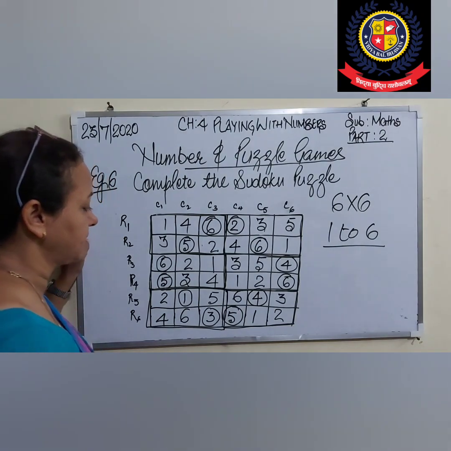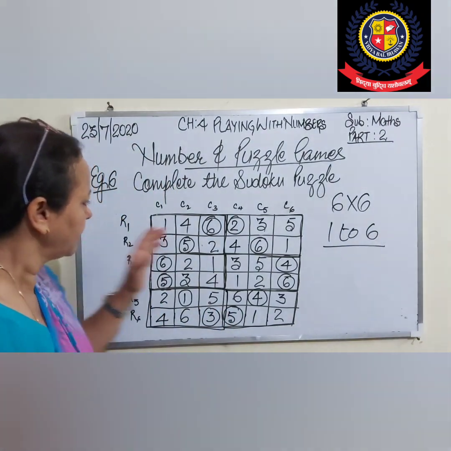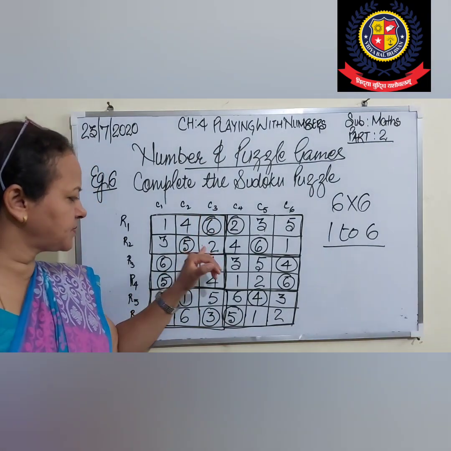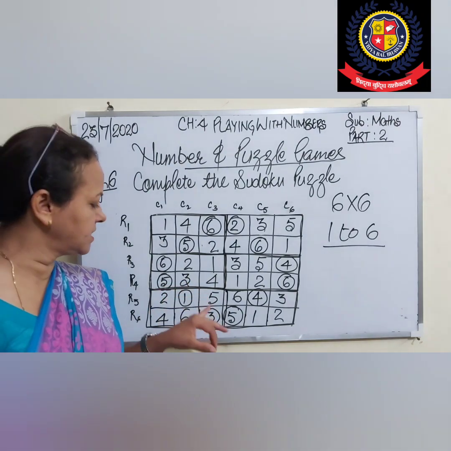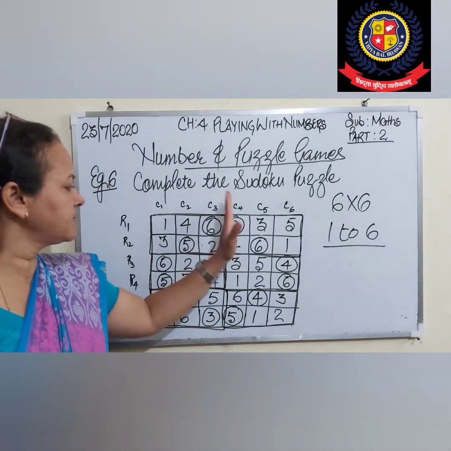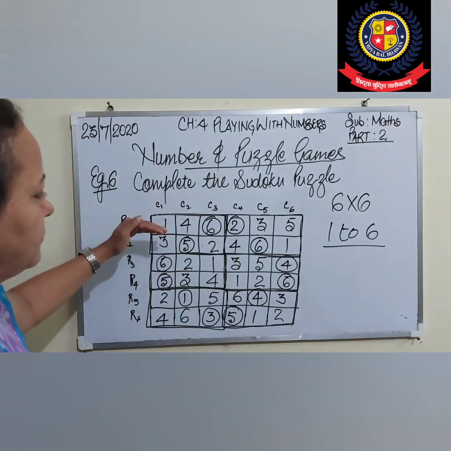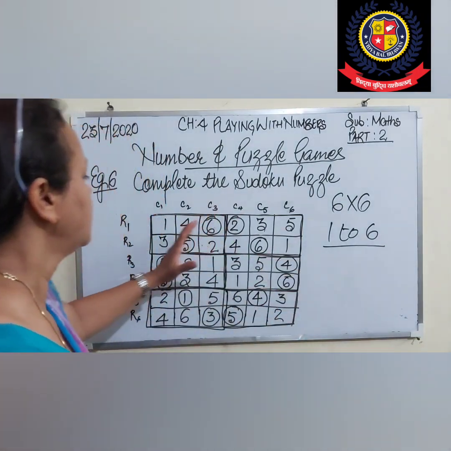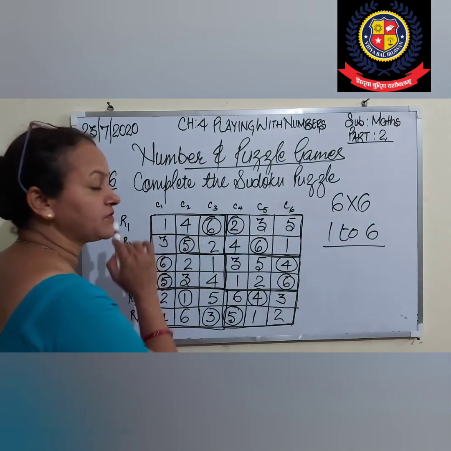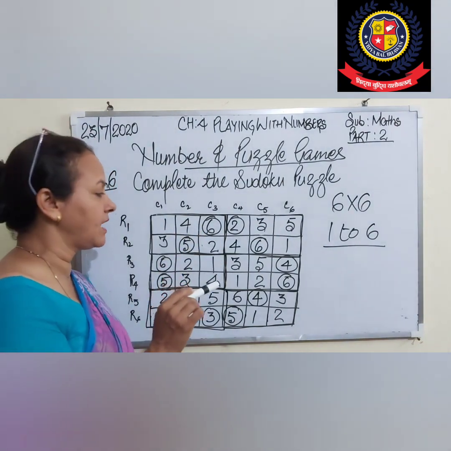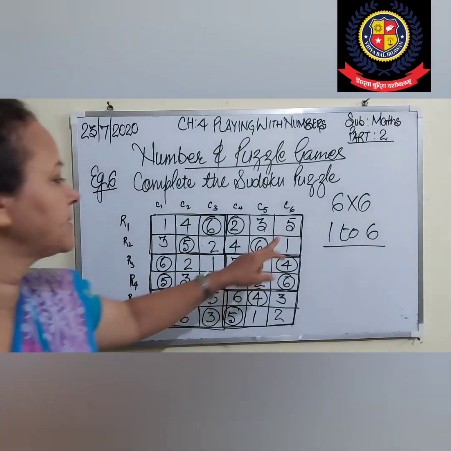Okay, now what is remaining? I am having 4 and 5, so I tried 4 and 5. When I check, 6 plus 2 is 8, 8 plus 1 is 9, 9 plus 4 is 13, 13 plus 5 is 18, 18 plus 3 is 21. Similarly, I have to go for the next. हम previous one से देखते जाते हैं कि numbers repeat नहीं होने चाहिए. Similarly, 4 plus 1 is 5, 5 plus 6 is 11, 11 plus 2 is 13, 13 plus 3 is 16, 16 plus 5 is 21.